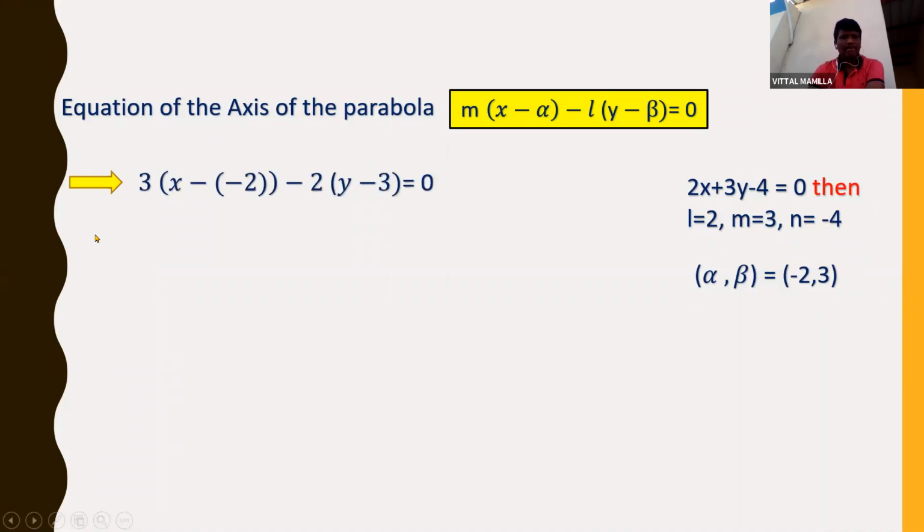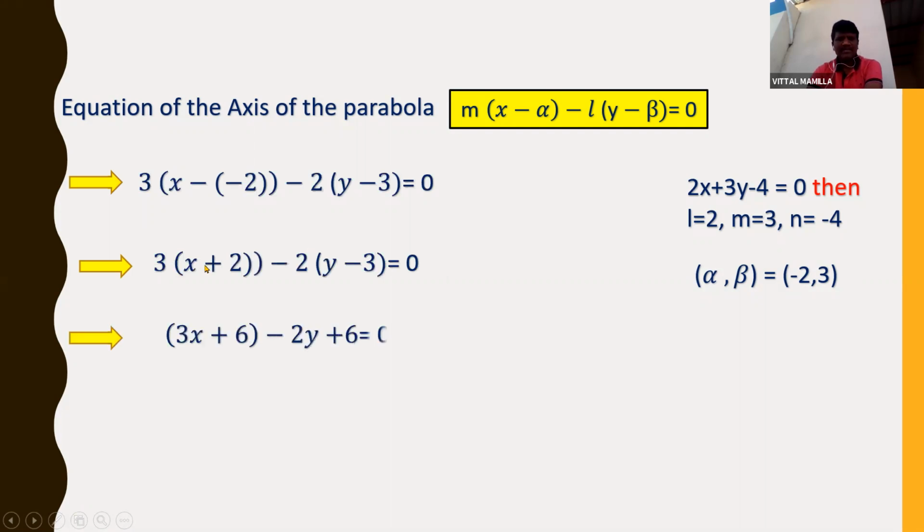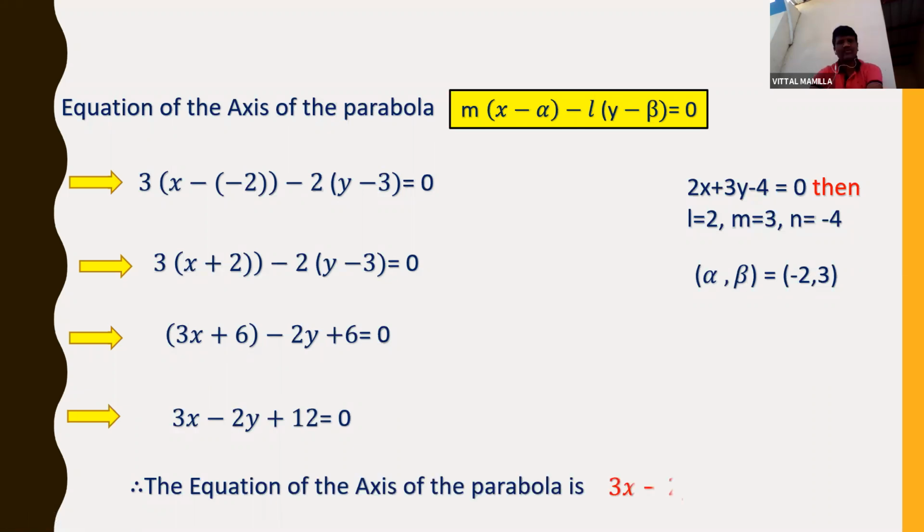I am substituting here. m is 3, x minus of minus 2, minus L is 2, y minus 3 is equal to 0. 3 into x plus 2 minus 2 into y minus 3 is equal to 0, which is 3x plus 6 minus 2y plus 6 is equal to 0. 3x minus 2y plus 12 is equal to 0. So this is the equation of the axis of the parabola: 3x minus 2y plus 12 is equal to 0.